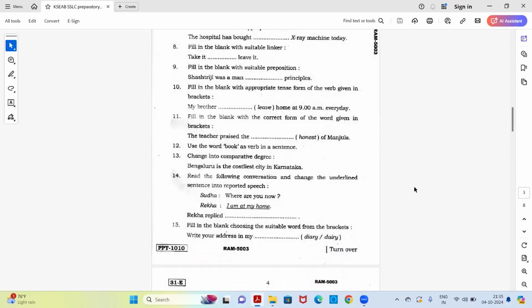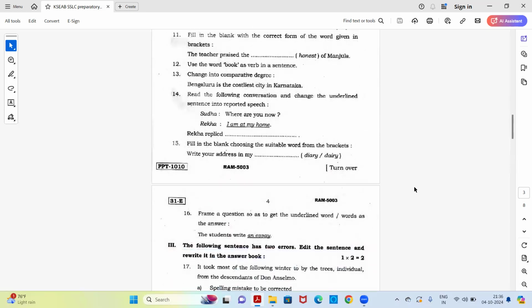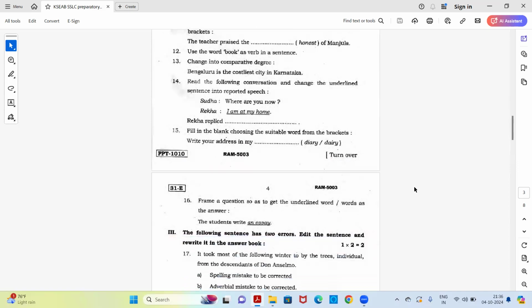Next, use the word book as a verb in a sentence. Next, change into comparative degree: Bengaluru is the costliest city in Karnataka. Next, read the following conversation and change the underlined sentence into reported speech. Sudha: Where are you now? Rekha: I am at my home. The underlined sentence you need to report. You need to write it in reported speech as Rekha replied dash. Make it in a reported form. Next, fill in the blanks choosing the suitable word from the brackets.